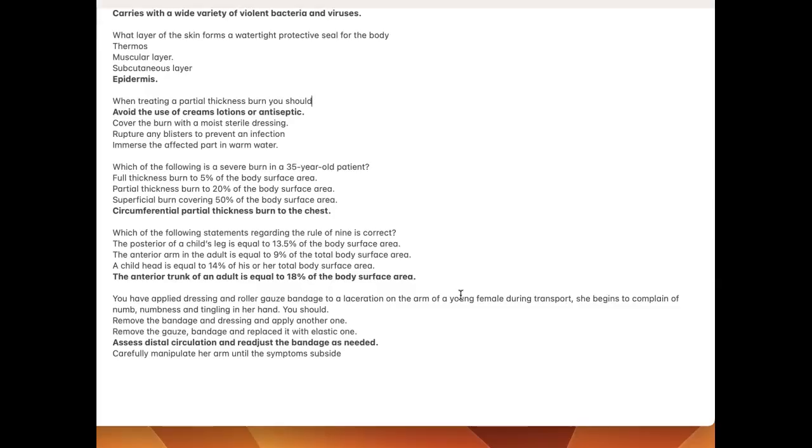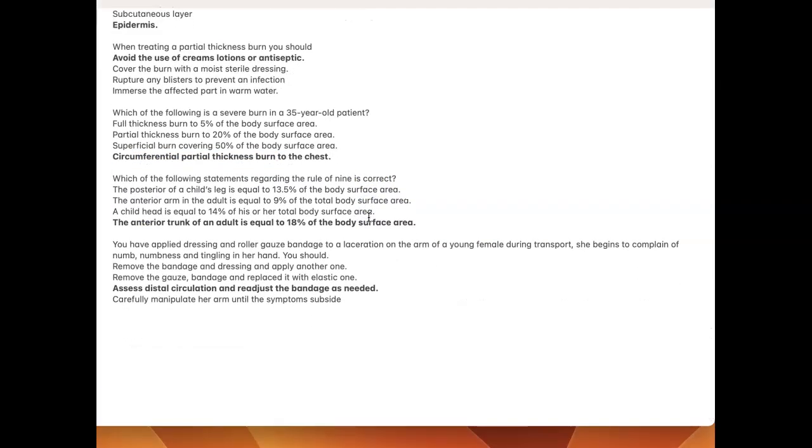Which of the following is a severe burn in a 35-year-old patient? Circumferential partial thickness burn to the chest. Which of the following statements regarding the rule of 9 is correct? The anterior trunk of an adult is equal to 18% of the body surface area.